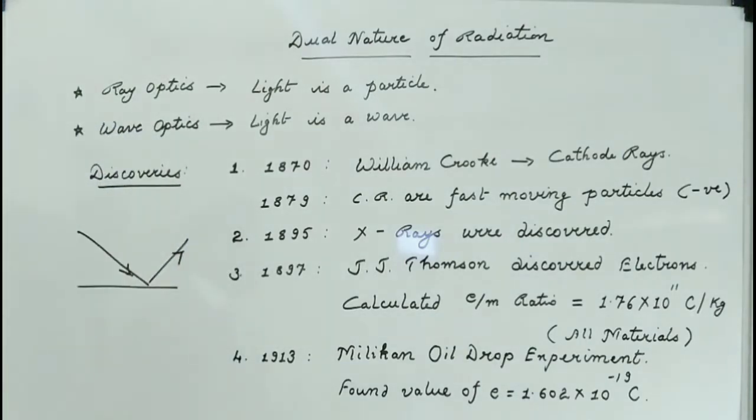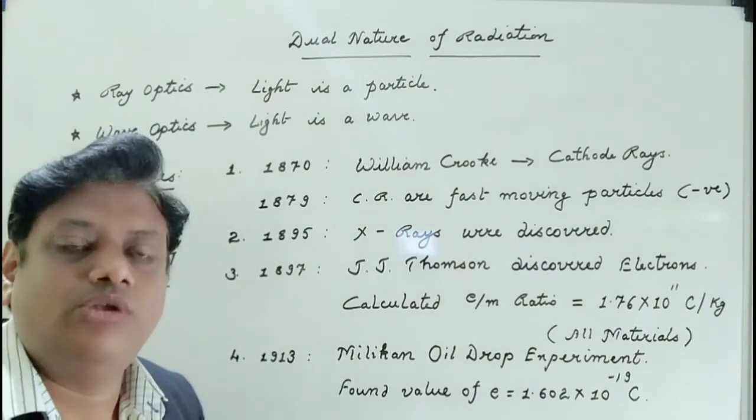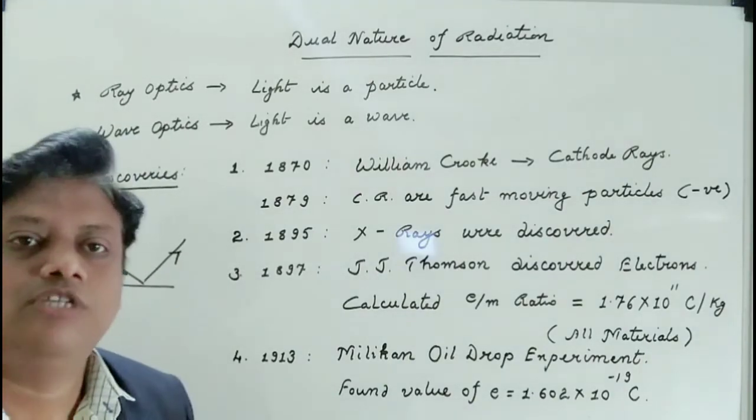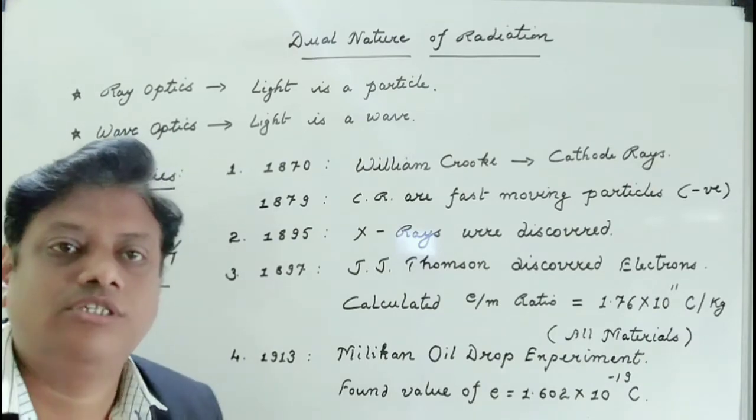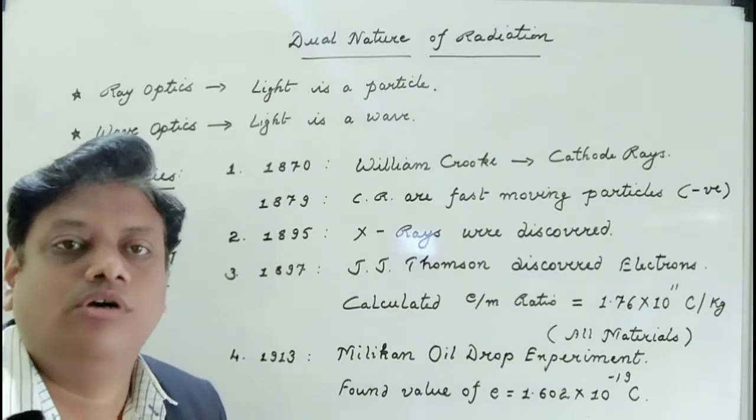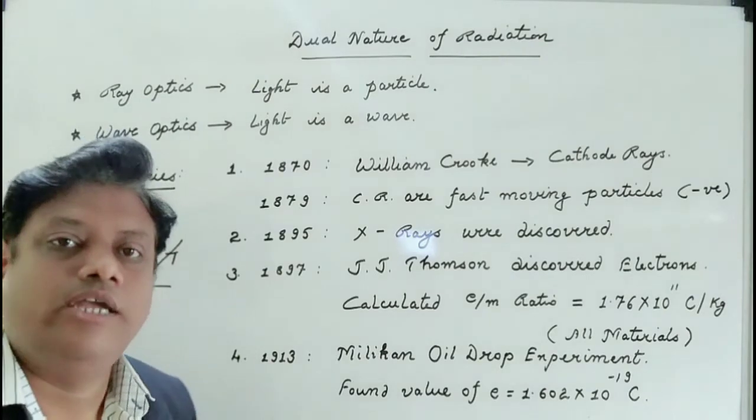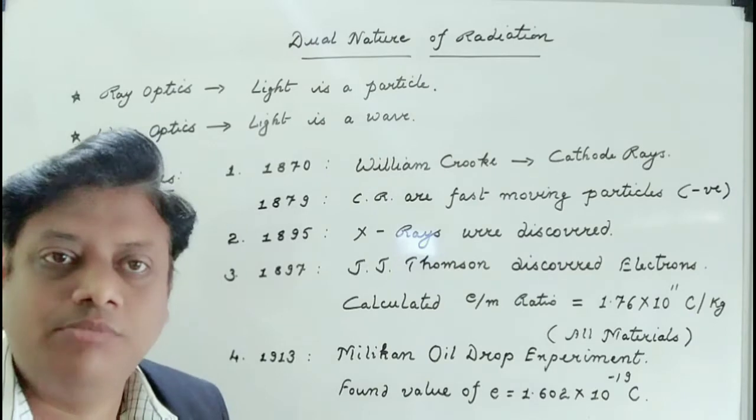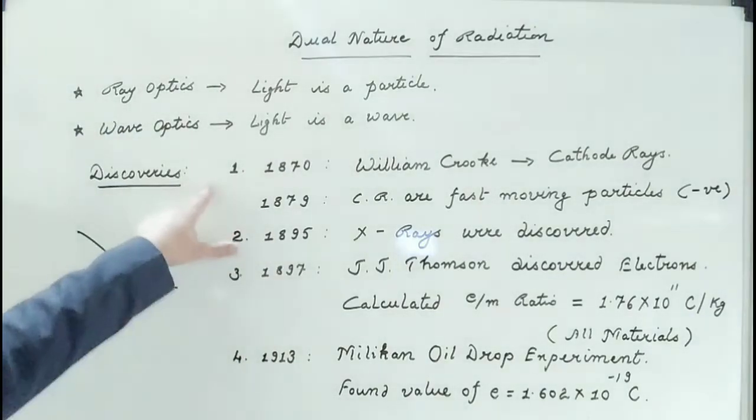So we have two contradictory ideas: that light is made up of particles, or that light is made up of waves. It's a confusion. This was the time of Einstein, and after this we have some important discoveries which further proved that light is a form of particle as well as wave. The name of this chapter is dual nature of radiation. We have to learn that light follows a dual character: sometimes it behaves like a particle and sometimes like a wave. So now let us see some discoveries which were made in that era.